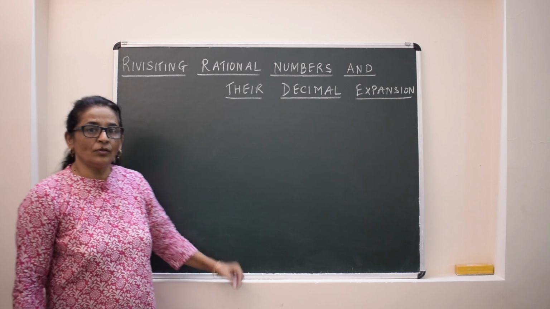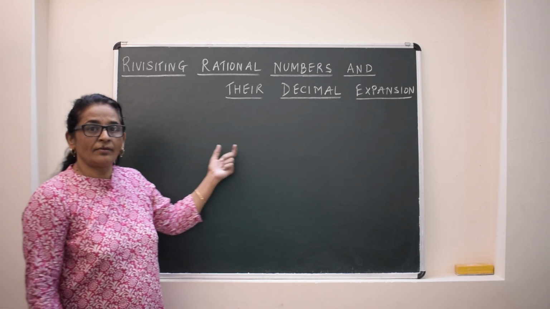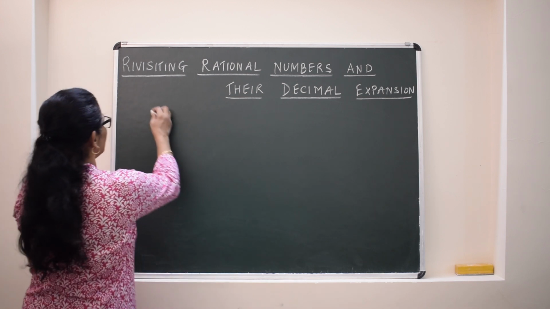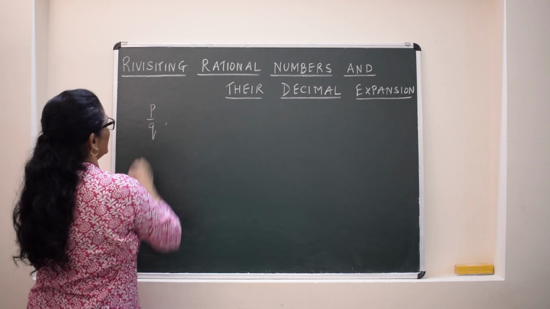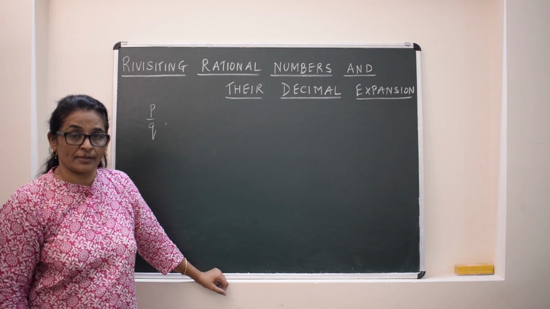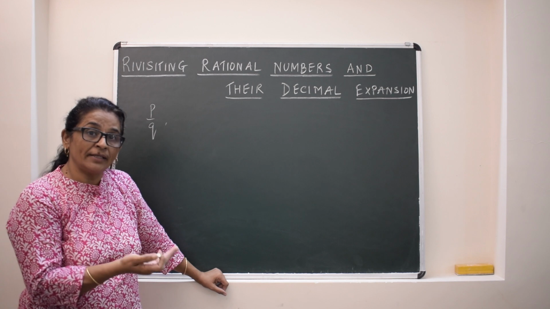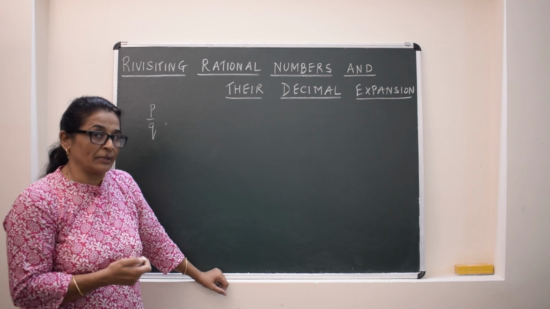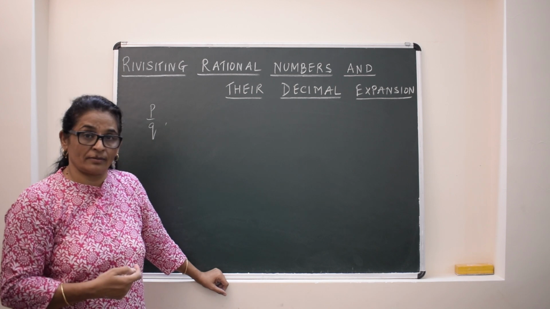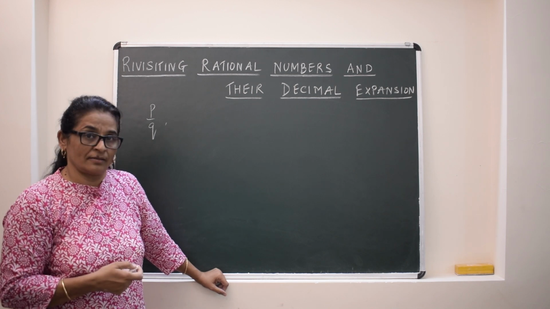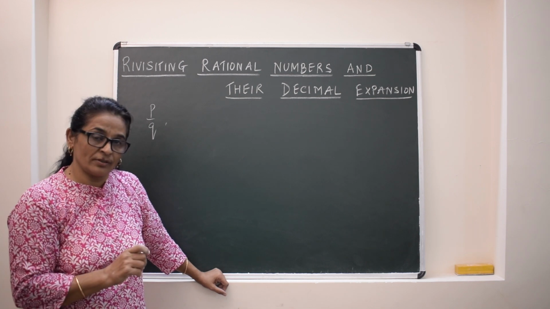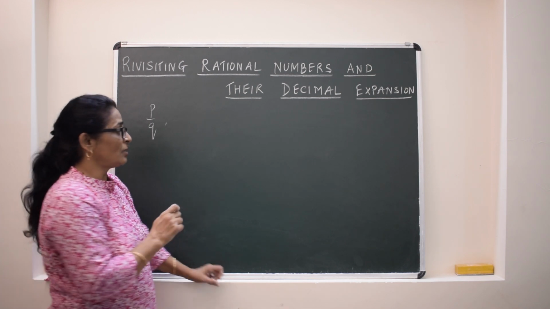Here we will discuss now revisiting rational numbers and their decimal expansion. Any rational number when we write, it is in the form of p by q. And if we discuss its decimal expansion, there are two possibilities. One is it is terminating, or second is non-terminating. When it is non-terminating, it is non-terminating repeating one. So how do we decide whether this will be terminating or non-terminating without actual division? There is a technique. Now look at some numbers.